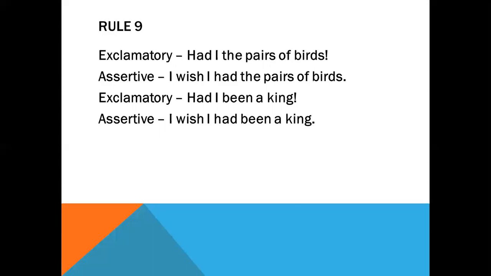Okay, see, you can never write down I wish had I the pairs of birds. No, then it will be totally wrong. You need to make it properly, perfectly, an assertive one. Okay. Next one. The exclamatory sentence is, had I been a king. So in assertive form, it will be, I wish I had been a king.